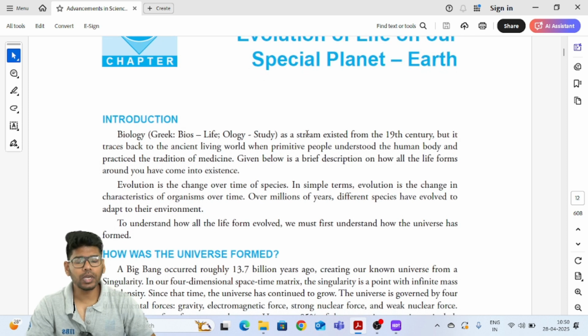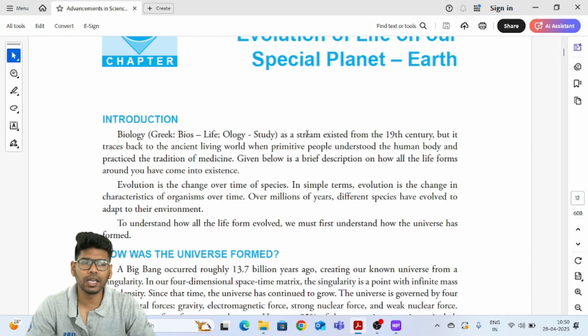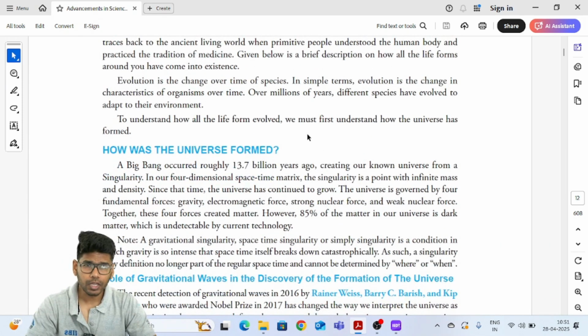When we start talking about life, the first thing we have to understand is how the universe has actually formed. So we have to go to geography. In the 11th class NCERT, you will understand clearly how the Earth, the planetary systems, and the stars have formed, how the universe has formed. We have this beautiful theory called the Big Bang theory. About 13.7 billion years ago, everything existed in singularity, and there was a big bang.